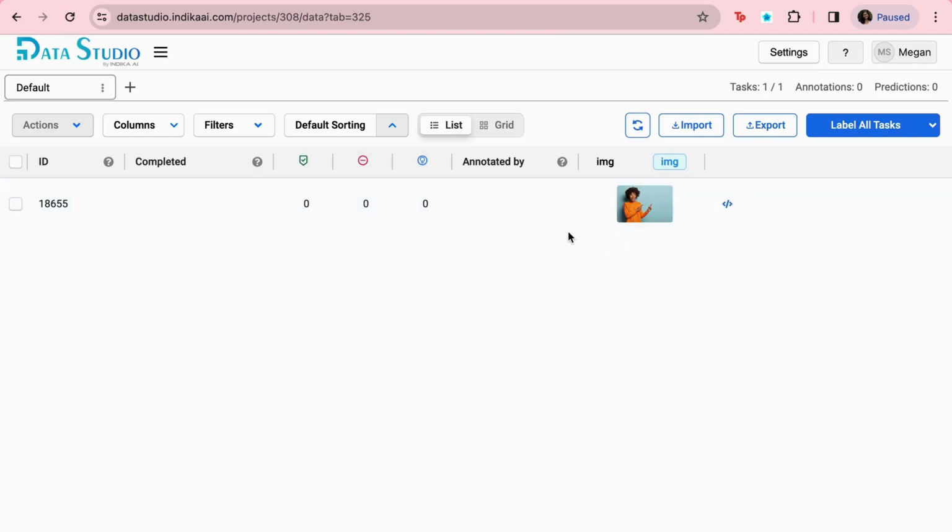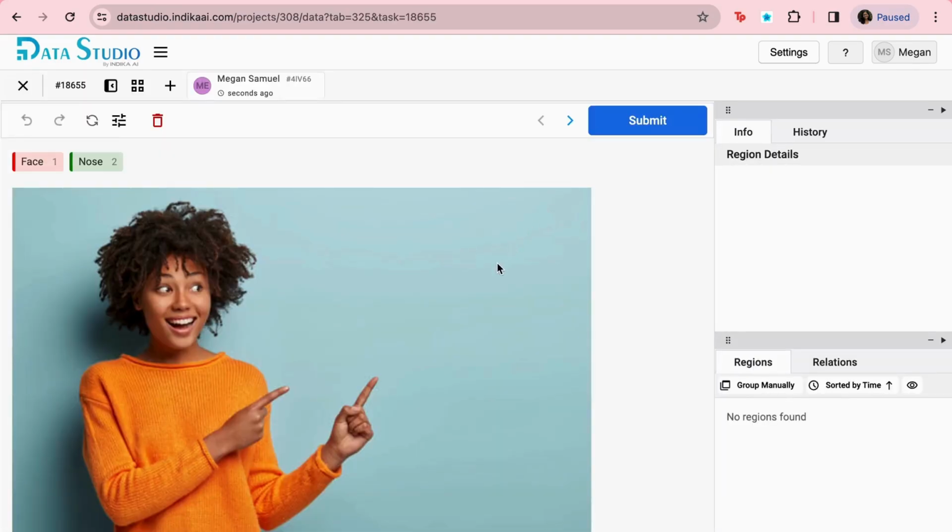Now, upon completing the upload, start the annotation process by selecting an individual data item. Select the appropriate label and hover to your object that you want to label. Label the key points in your data. You can also delete any annotated point by selecting the desired point and clicking on the bin icon in the